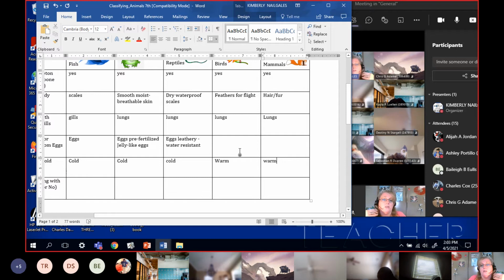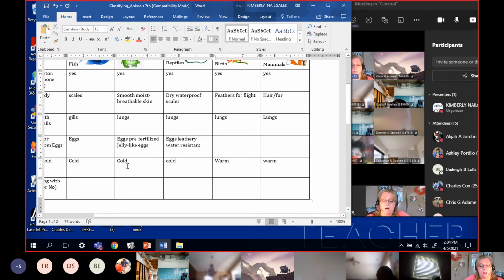We're trying to get away from the ocean. Okay, so let's talk about the eggs and live birth. We said that when talking about the eggs, the fish, the male threw his parts in and the female threw her parts in, and they just hoped that they got together in the water, and if they didn't, they didn't. With the frogs, they had pre-fertilized eggs, but they were jelly-like, so they had to stay in the water. With the reptiles, they have leather-covered eggs, and the water leaves them very, very slowly. So they are much more water resistant, and they can be laid on land and won't hurt the baby. Birds have waterproof eggs.